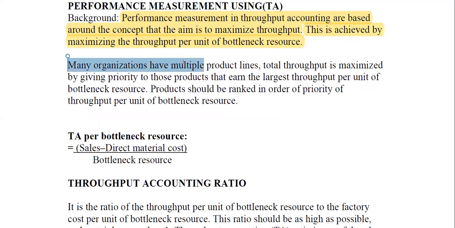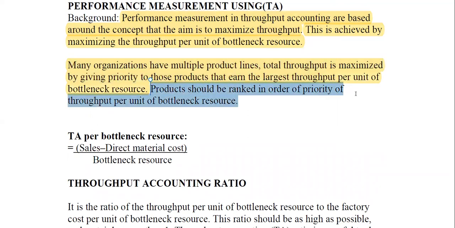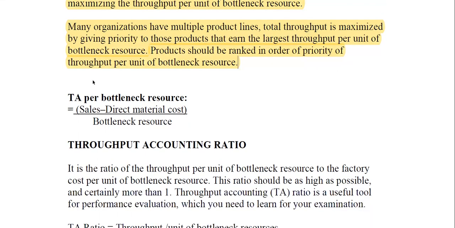Many organizations have multiple product lines. Total throughput is maximized by giving priority to those products that can earn the largest throughput per unit of bottleneck resource, just like the limiting factor. So products should be ranked in order of priority of throughput per unit of your bottleneck resource. The throughput per bottleneck resource is your sales minus your direct material cost, all over the bottleneck resource. This is like the contribution per limiting factor.